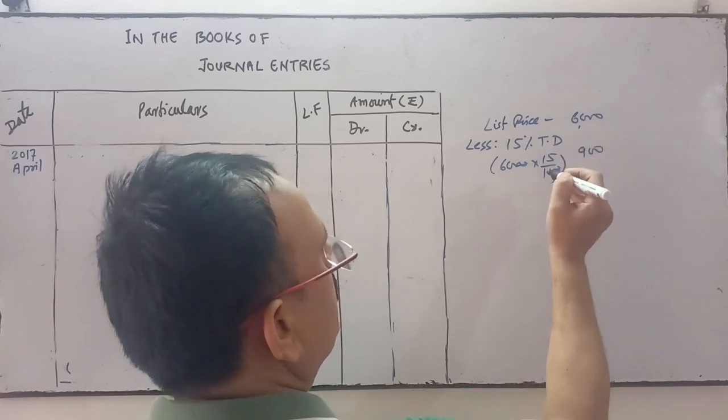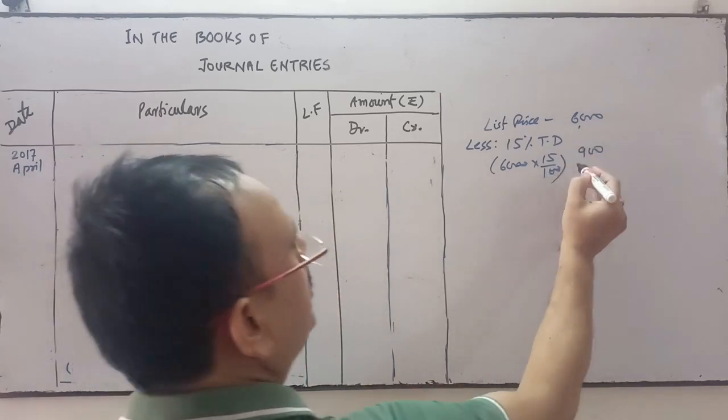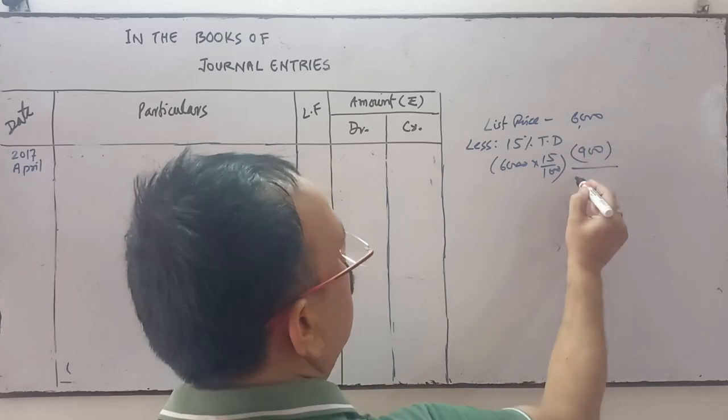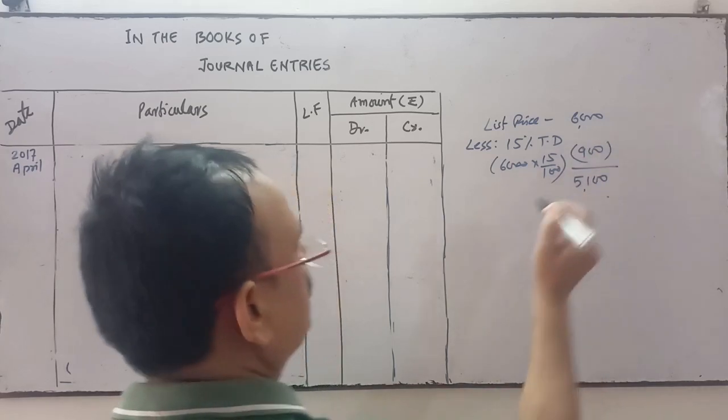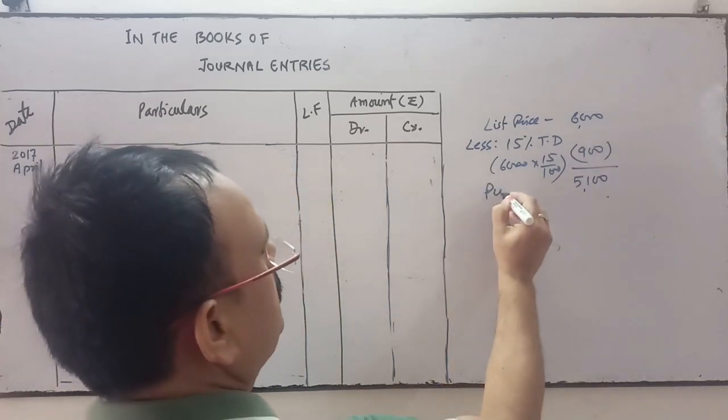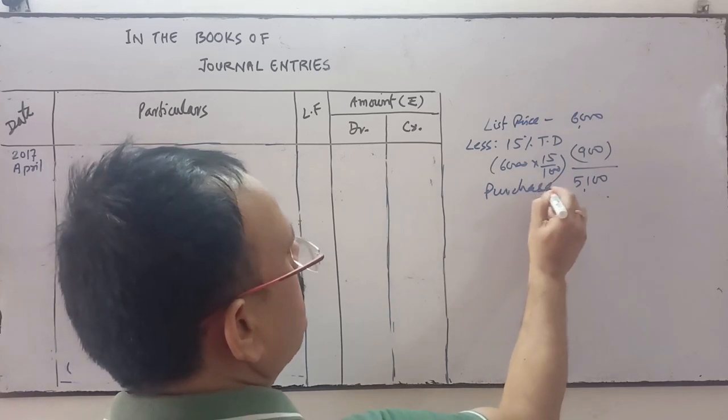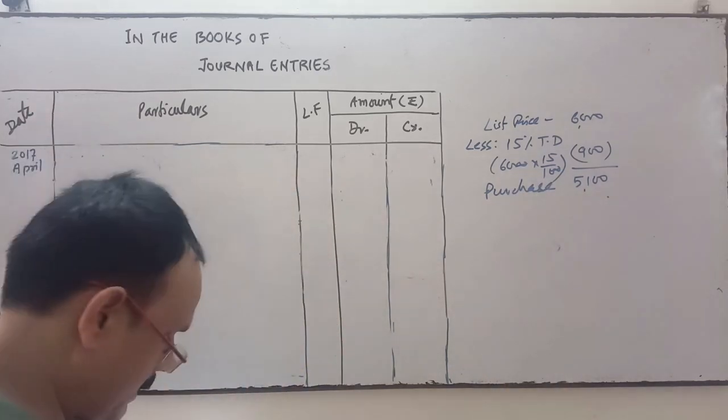900. Yes, 900, so deduct it, so 5,100. So this is the actual purchase. If you say the purchase is actually 5,100.